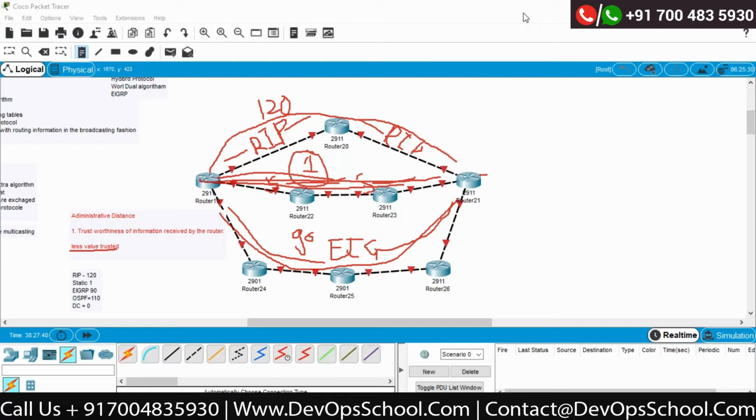RIP is a very good protocol only for smaller networks, very easy to implement. Hop count is the mechanism to find out the best path, correct? So there is no doubt, I think so.